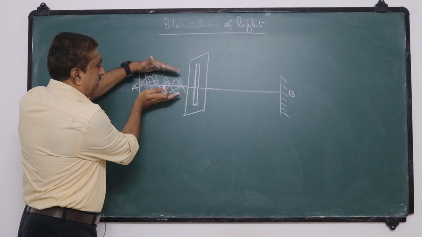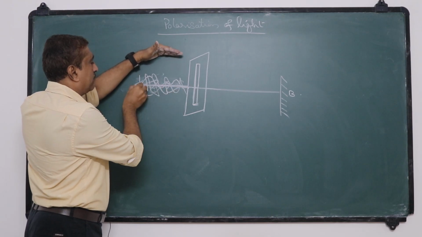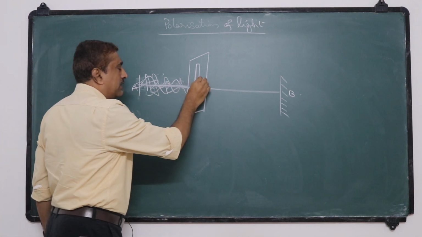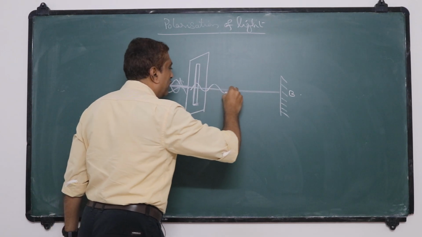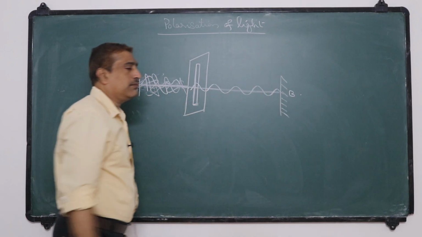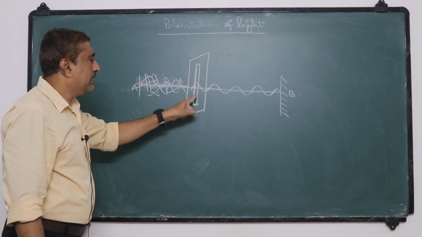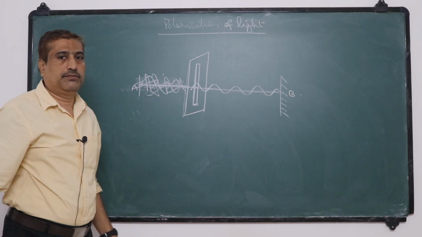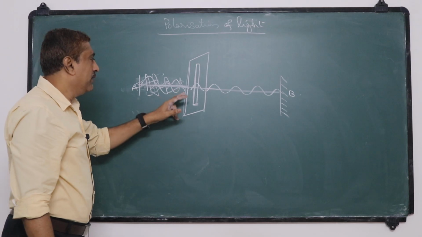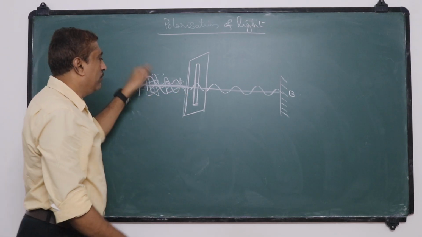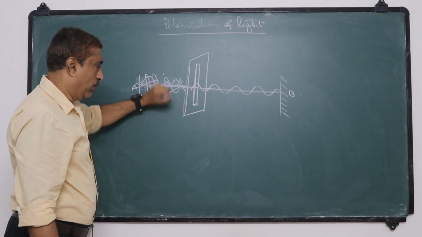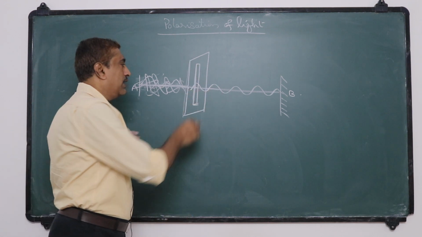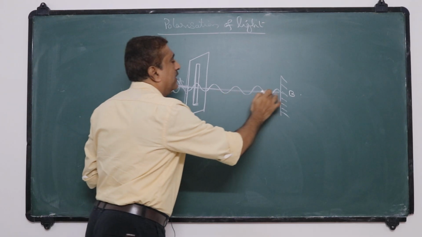In this part, between the slit and the free end, there are vibrations in all possible directions, but the slit allows only those vibrations which are parallel to its length. The remaining vibrations are stopped here itself. So if we shake this rope randomly, only those vibrations which are parallel to the slit are allowed.